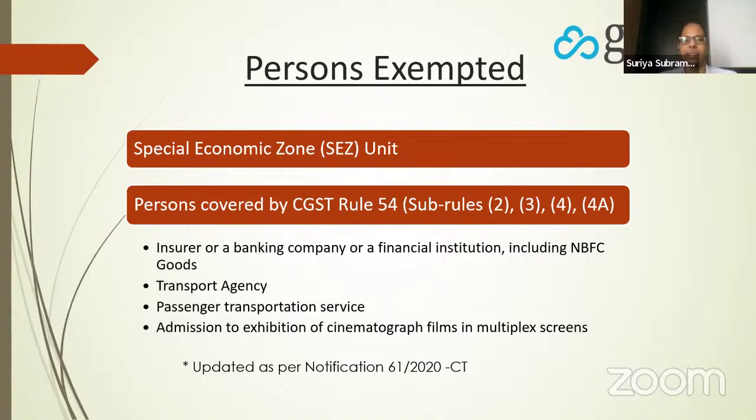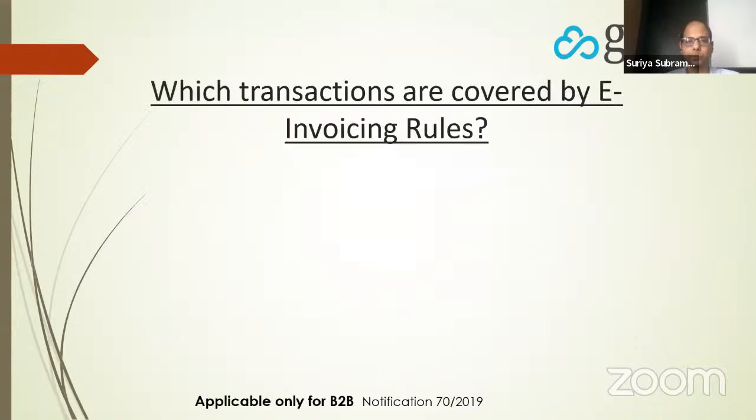Basically, this is mainly financial institutions or a transport agency, or if you're doing passenger transport, the tickets that you issue, and the tickets issued for films in a multiplex, so on and so forth. So these are the taxpayers who are exempt from e-invoicing. This comes from notification 61/2020. Other than that, all the other taxpayers have to generate e-invoices.